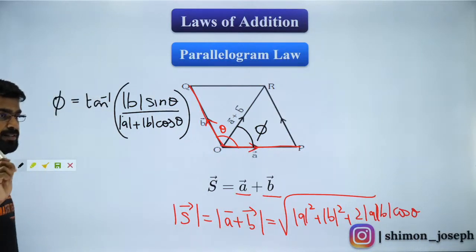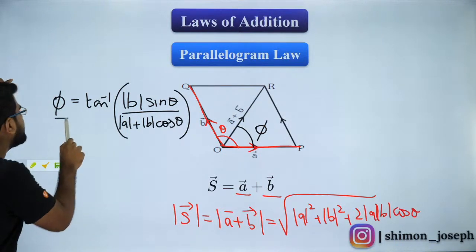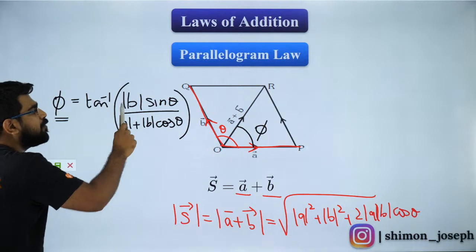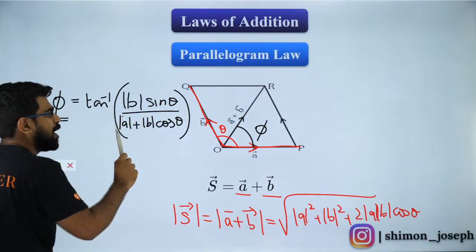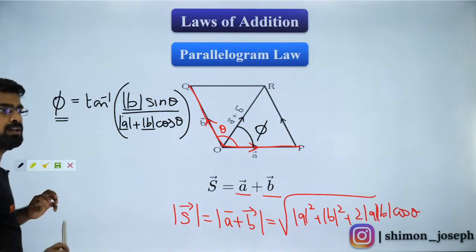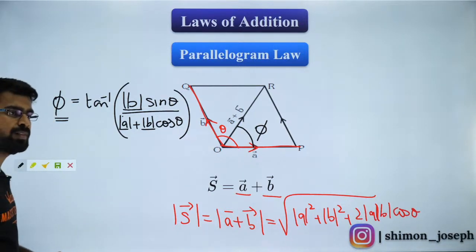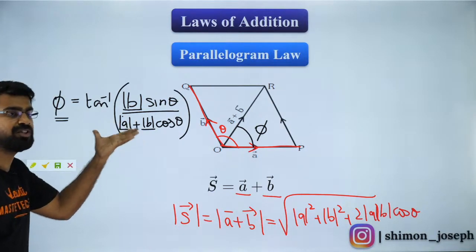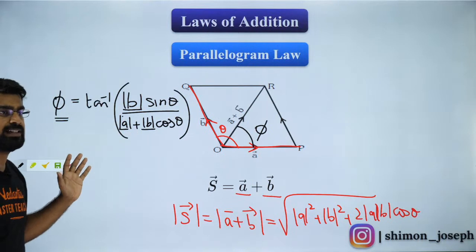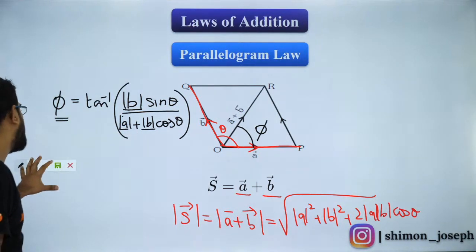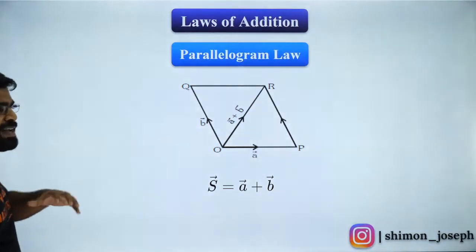Don't ever forget that. Very good, Sai Vivek. So the angle which your resultant makes with your A vector is given as tan inverse of B sin theta by A plus B cos theta, where B and A are the magnitudes of those 2 vectors. Is that clear, everybody? Fantastic, people. Now this formula is more useful in physics, not very important in math. So now these are the 2 most important laws that we will be using in mathematics.